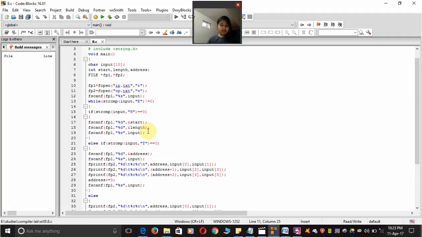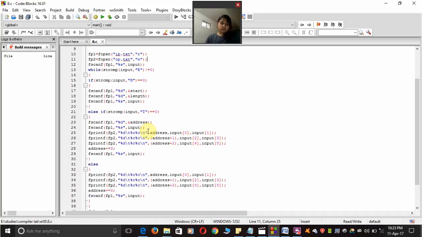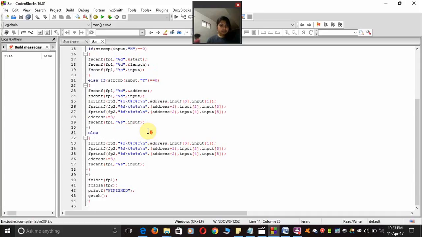While comparing the input, if it's not an end record, go inside the while loop. If the input compares equal to the header record, then go to start, length and input. If the string comparison matches the text record, then take the address from file pointer 1 and write it in fp2, and then write in the second file.